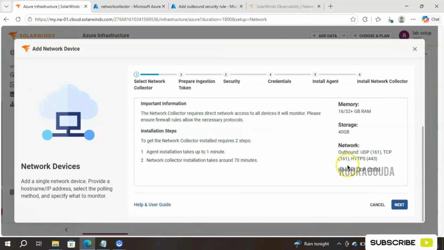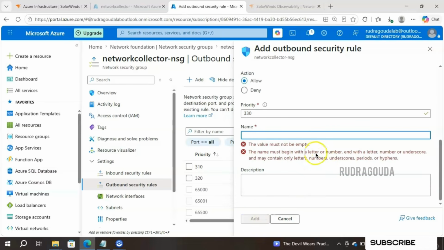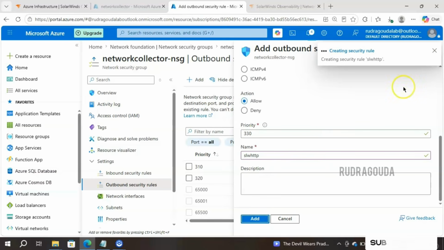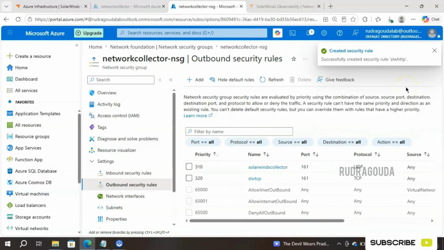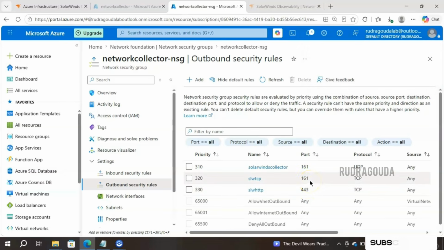Let me go for the third port, that is HTTPS 443, and click on add, provide the port number 443, choose TCP, click on add, give some name here, again SolarWinds, I'll select HTTP. Okay, finally click on add. So with this, we have successfully created three outbound security rules. One for 443, another one for TCP 161, and one more for UDP 161. So outbound is completed successfully.